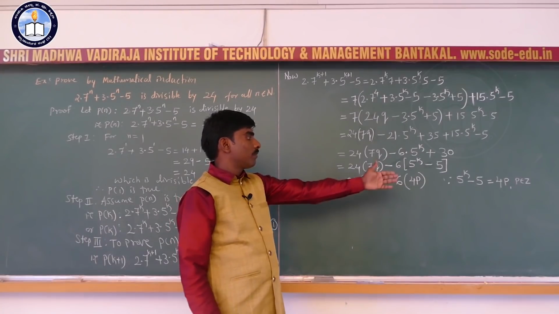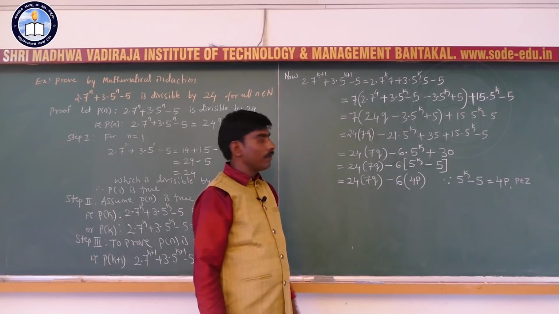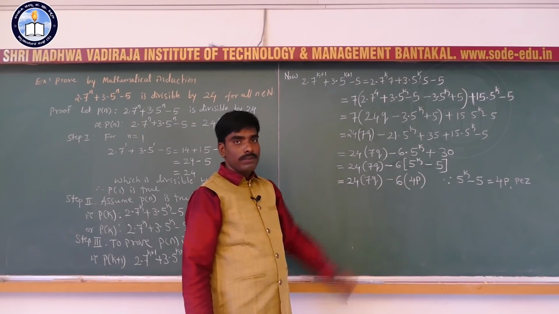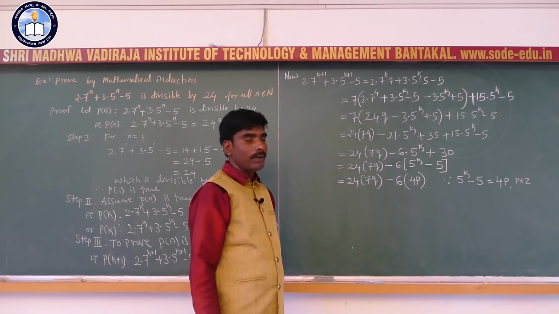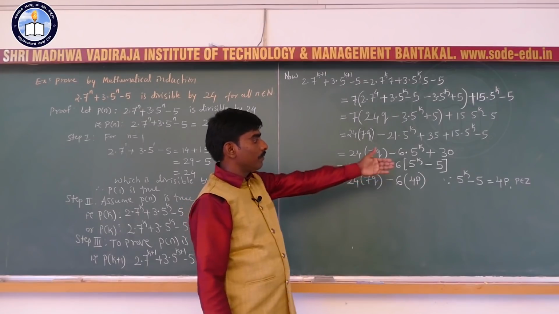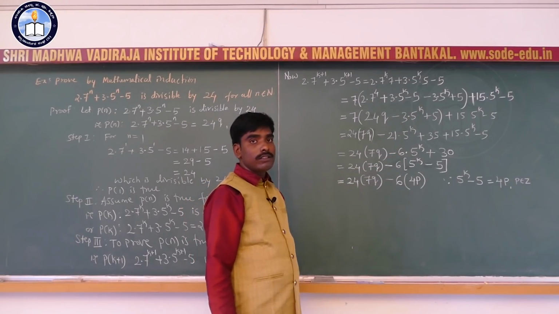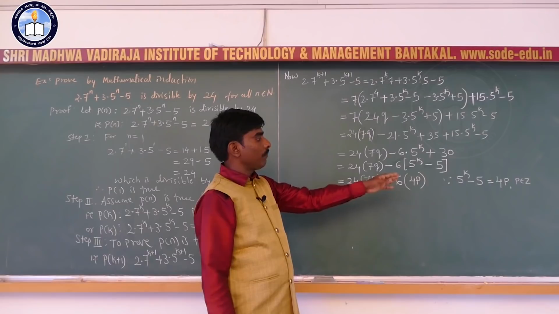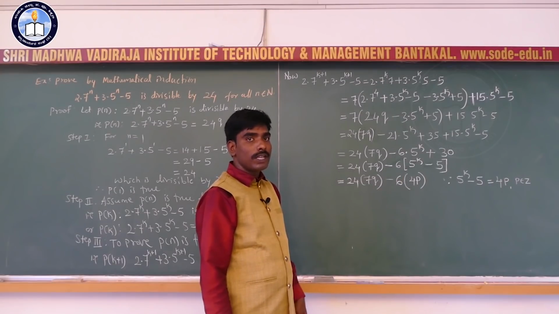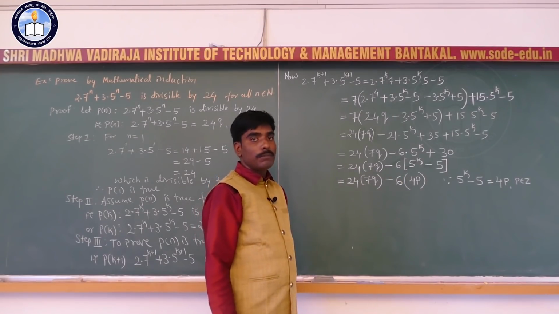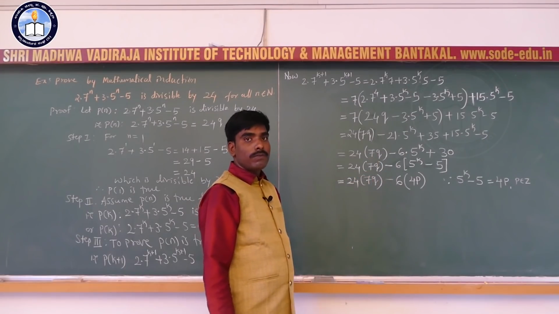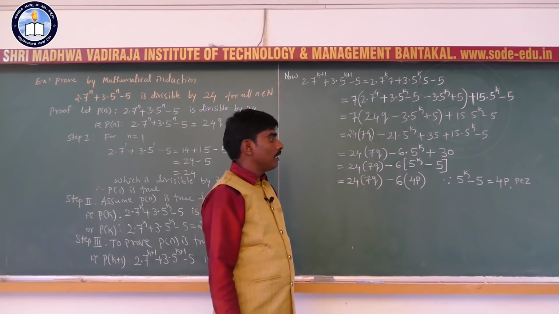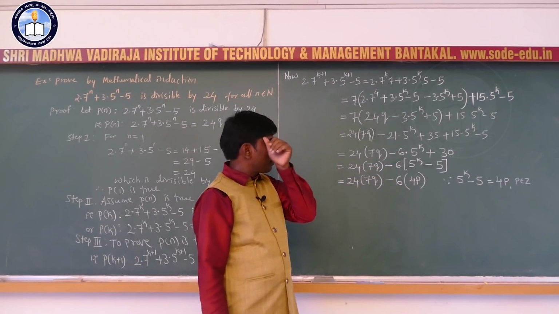Okay. You observe 5 raised to 1 minus 5 is 0, and 0 is a multiple of 4. Next, take k as 2: 5 square is 25, 25 minus 5 is 20, so 20 is a multiple of 4. And 5 cube minus 5 is 125 minus 5, which is 120, and 120 is a multiple of 4.